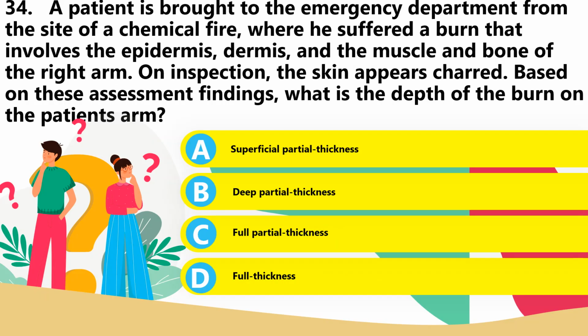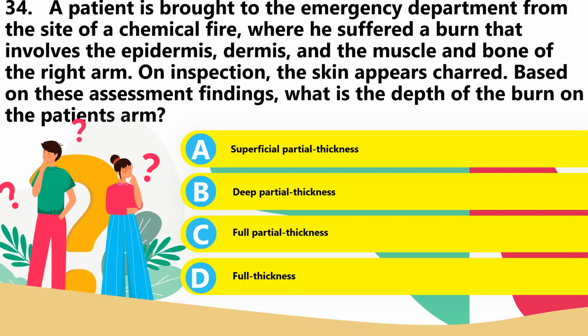34. A patient is brought to the emergency department from the site of a chemical fire where he suffered a burn that involves the dermis and the muscles and bone of the right arm. On inspection, the skin appears charred. Based on these assessment findings, what is the depth of the burn on the patient's arm? The answer is D, full thickness, because it already involves the muscles and the bones.